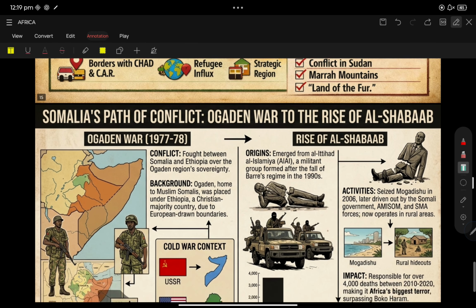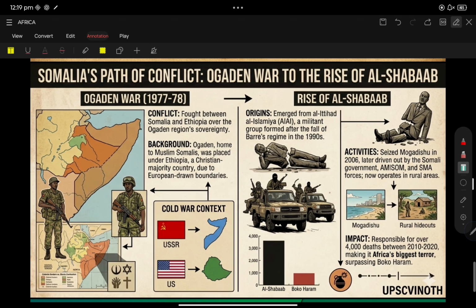Somalia: the Ogaden War, and the rise of Al-Shabaab. It was fought between Somalia and Ethiopia over the Ogaden region's sovereignty. UPSC may ask which two countries are in the Ogaden conflict. Ogaden is a conflicted area between Somalia and Ethiopia.